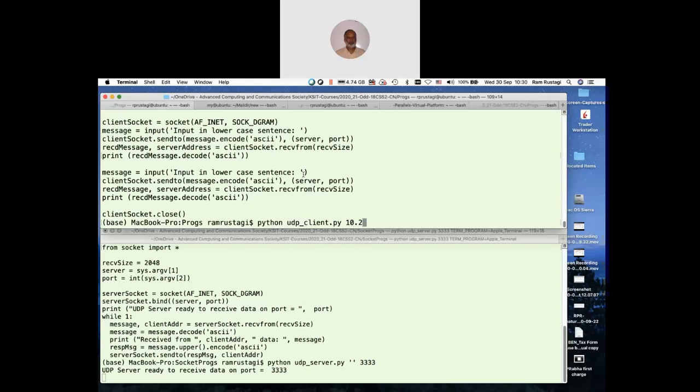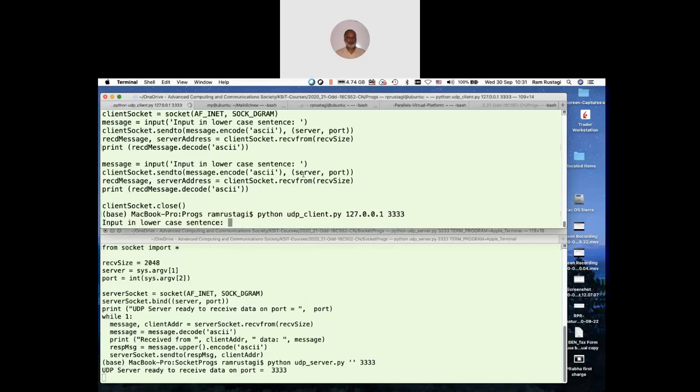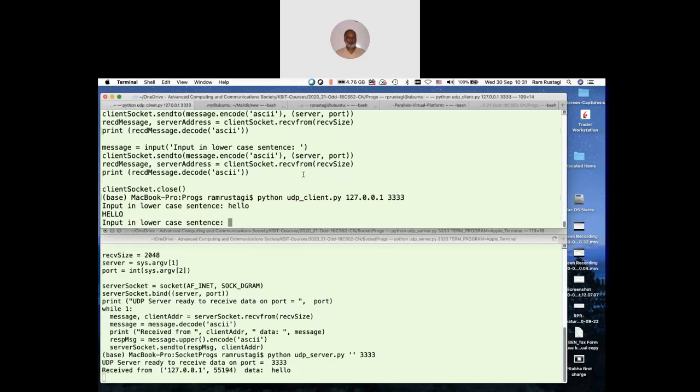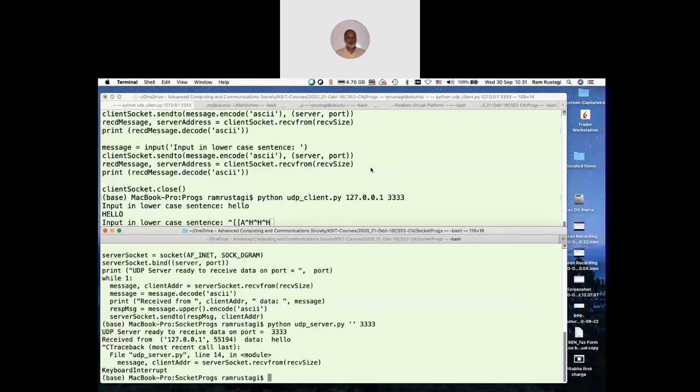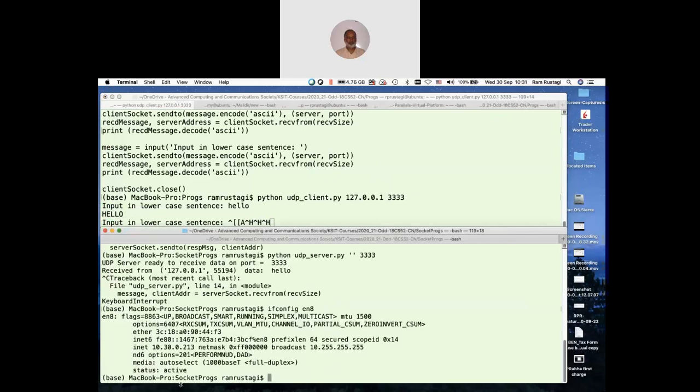That's the server IP address. This IP address is always available. Port number is 3333. Sending a special hello. You see, the hello message came from local and it was received. If I run another client, the same thing happens. I can look at what my server IP address is, which I believe is 10.30.0.213.